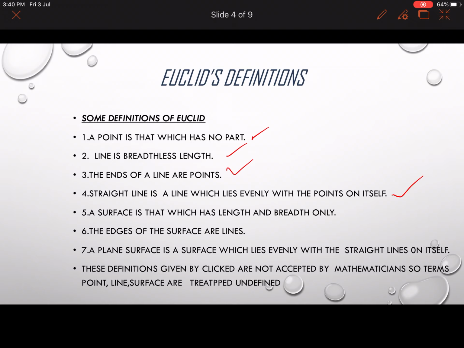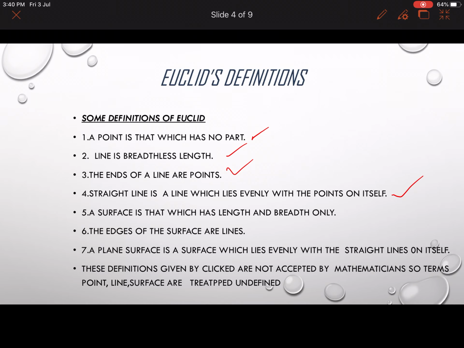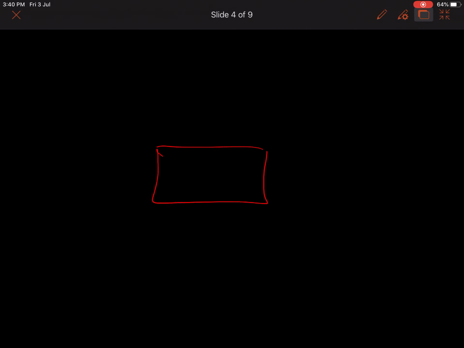A surface is that which has length and breadth only. This is something like what you studied in your visualizing solid shapes chapter. If you take a surface, it will have length as well as breadth but no height. The edges of surfaces are lines. So if you take the surface, this is one edge, this is another edge, and these are all nothing but lines. This total is the surface, and these are all lines.